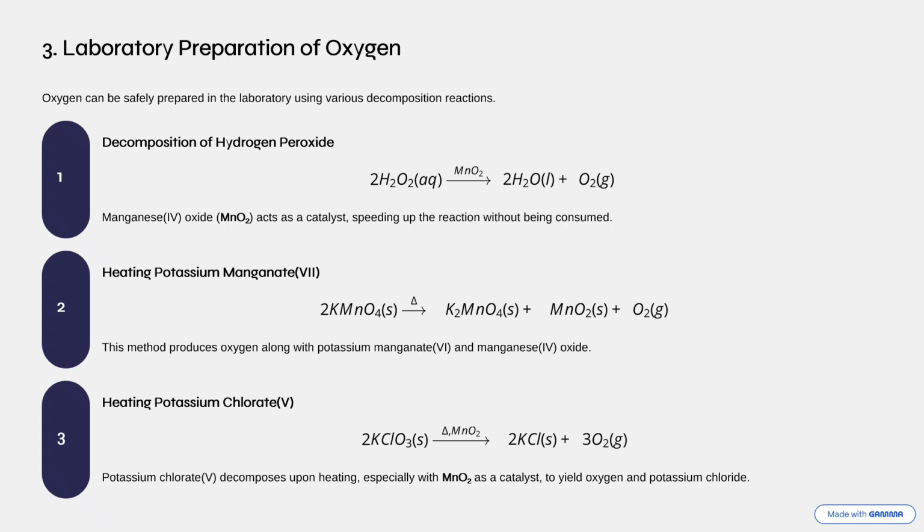Now, we also have heating potassium chlorate. When you heat potassium chlorate, you get potassium chloride plus the oxygen gas which you wanted at the end of the reaction. Okay, so hopefully you've understood that.